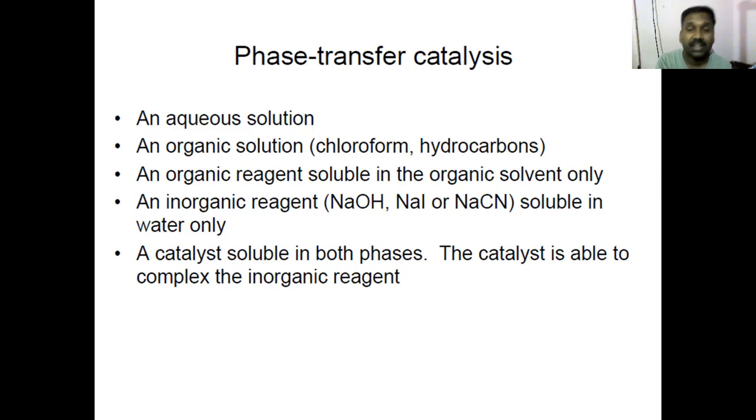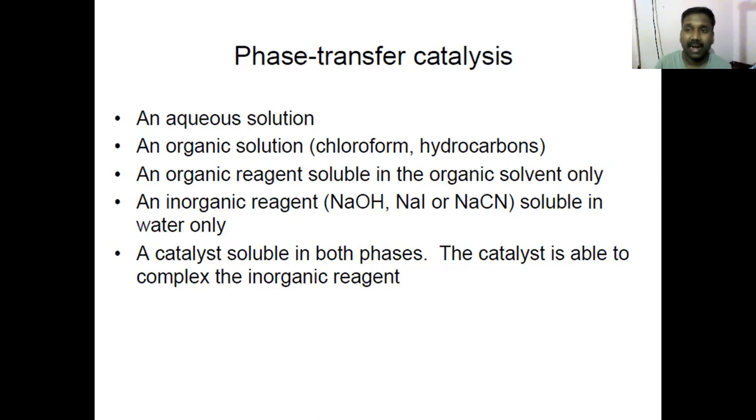Only. Why only? It should not be having a distribution independently between these two phases. It should be soluble only in organic phase. It should not distribute between aqueous and organic phase. And you have an inorganic reagent, usually salts, NaOH, NaCl, KCl, KI, KOH, these things, and even sodium cyanide, which are soluble only in the aqueous phase. Again, only. It should not distribute in organic phase also.